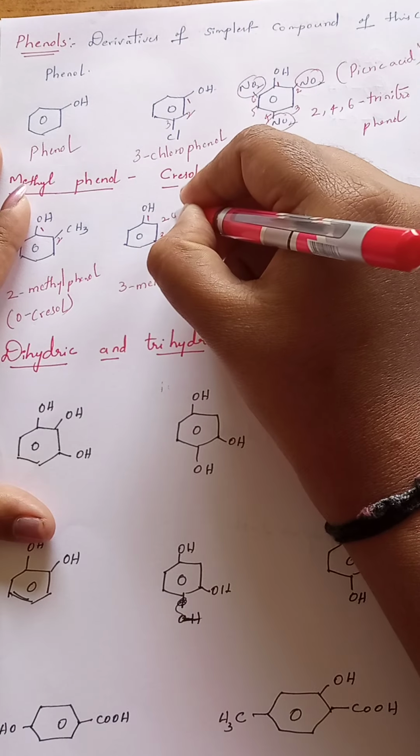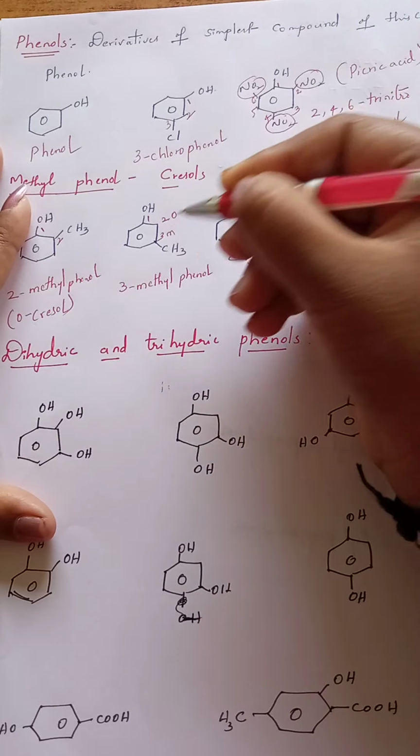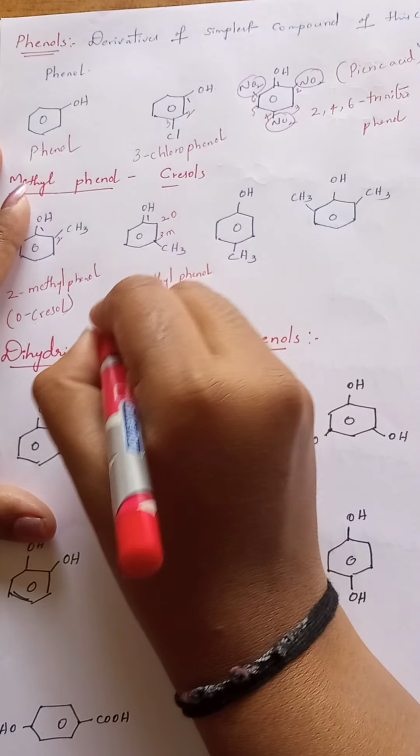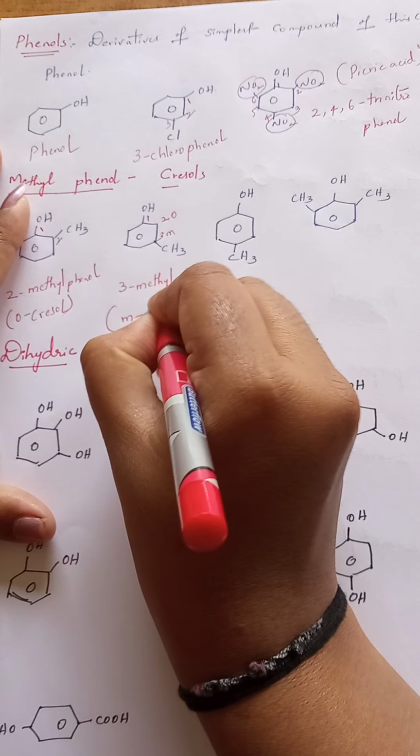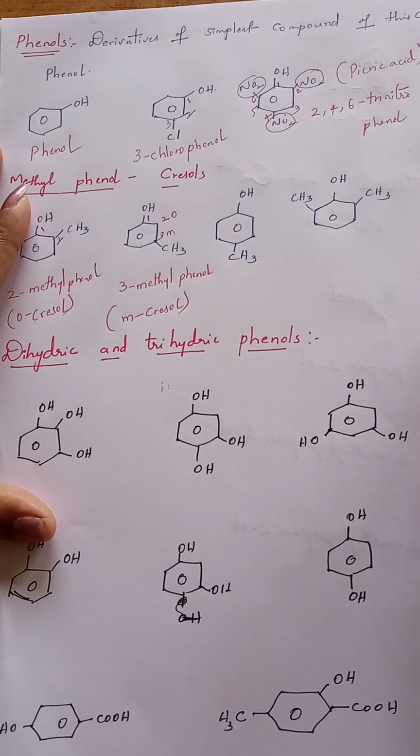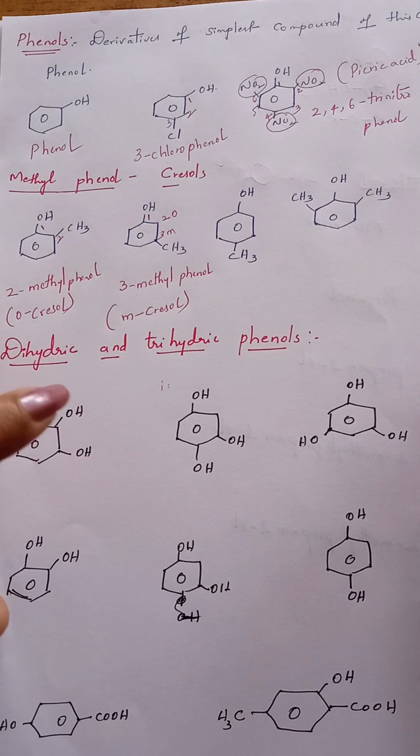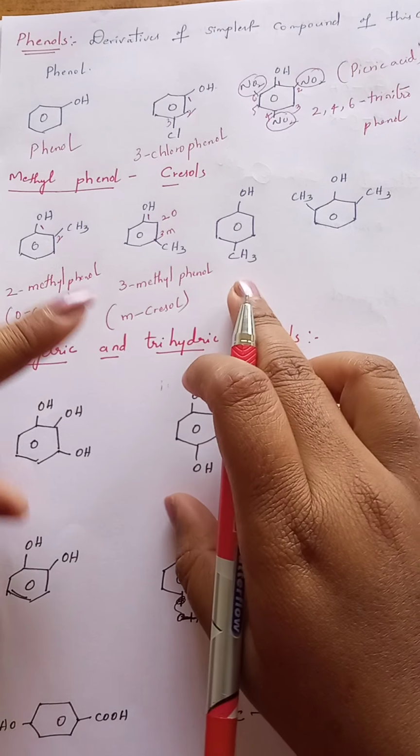That is the IUPAC name; now its common name. This is the ortho position as we know, and this is the meta position. At the meta position a methyl group is located, so we can call it metacresol. Metacresol.